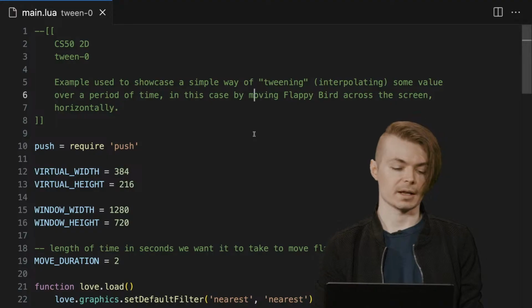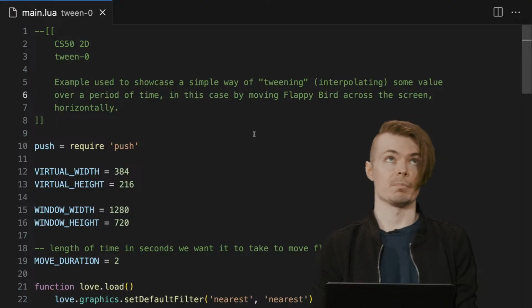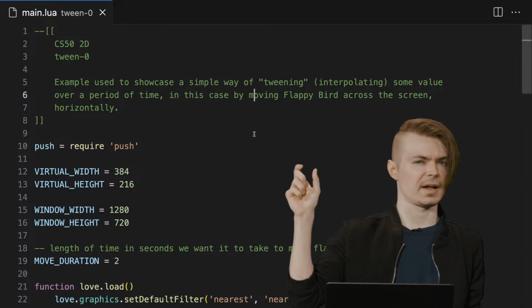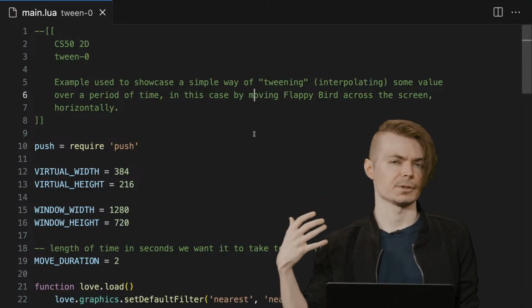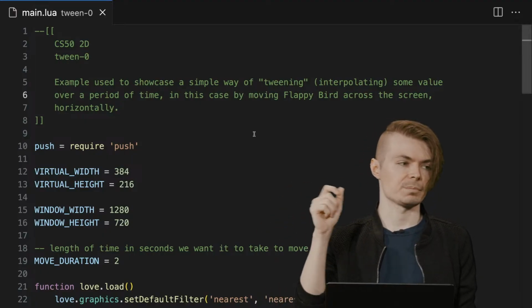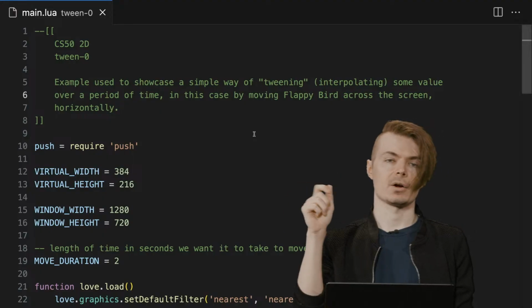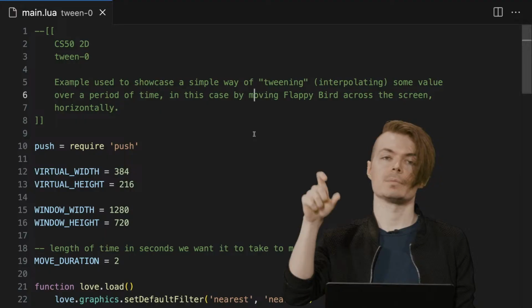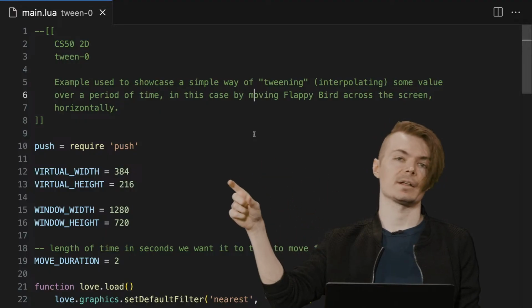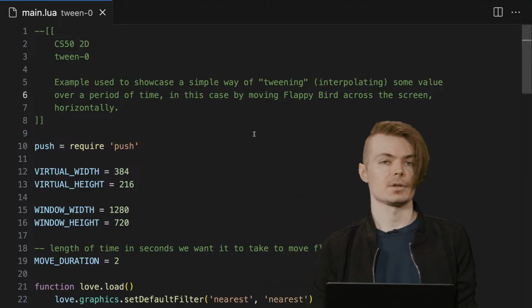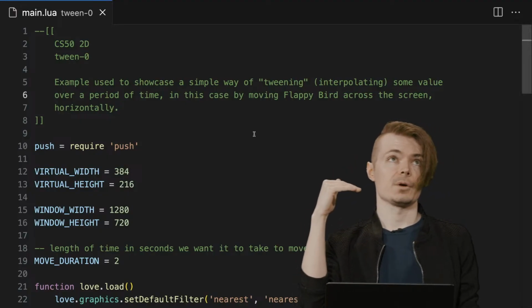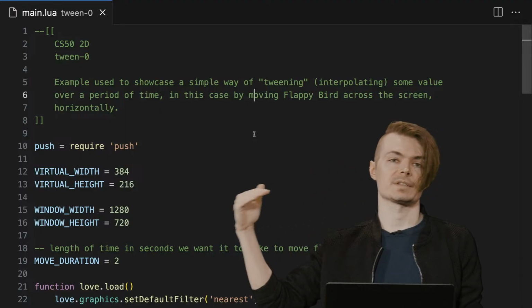Then I can multiply that end value by some coefficient, and I want that coefficient to eventually be 1. So if it's going to be 2 seconds, we need to add up 2 seconds worth of delta time.